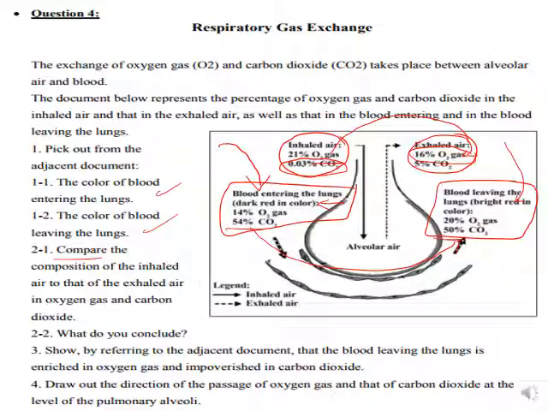So here you know that the blood leaving the lungs will be impoverished in carbon dioxide and enriched with O2, with oxygen. So draw out the direction of the passage of the oxygen gas and that of carbon dioxide at the level of the alveoli. You have to know that at the level of the alveoli, oxygen gas passes from the alveolar air into the blood, and carbon dioxide moves from the blood into the alveolar air. And here we did the comparison between these two.